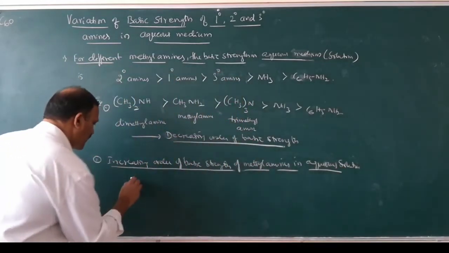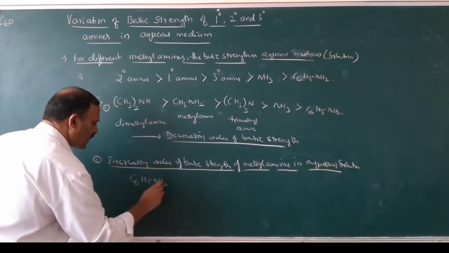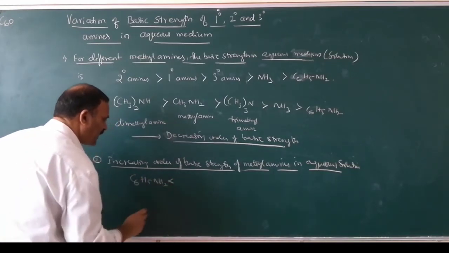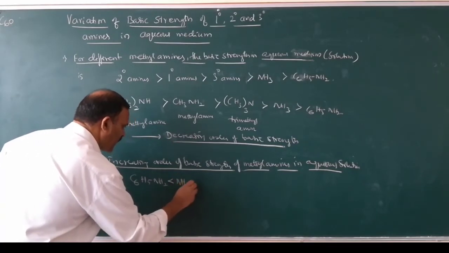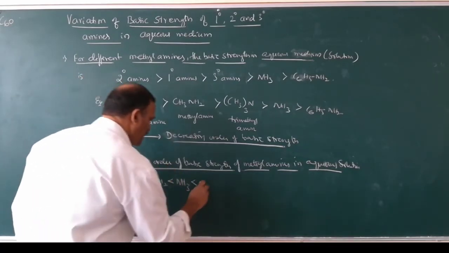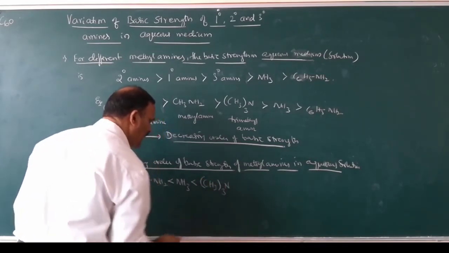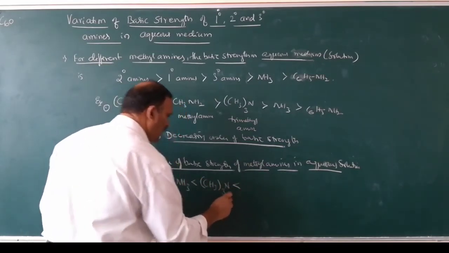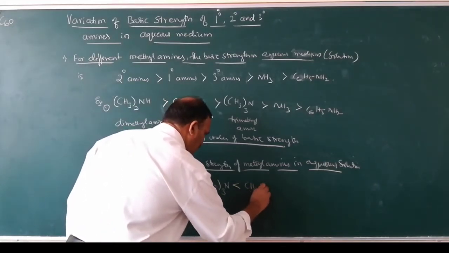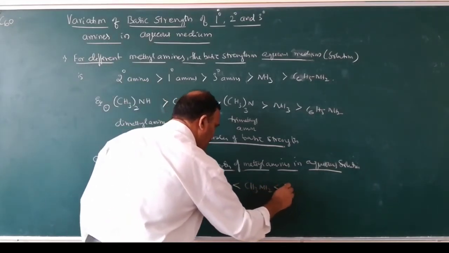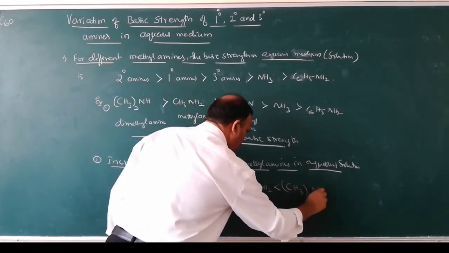First you have to write aniline, C6H5NH2, which is less basic than NH3, which is less basic than tertiary (CH3)3N, which is less basic than primary CH3NH2, which is less basic than secondary (CH3)2NH.